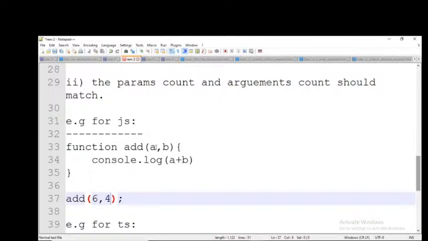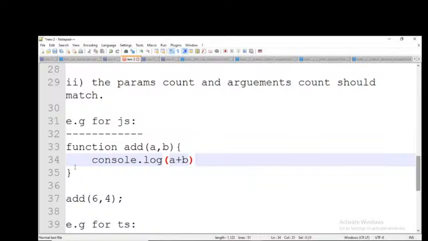Clear, everybody? So in the next one, what am I doing? I'm doing an addition operation, A plus B. Now tell me what output I will get. A value is 6, B value is 4. So number plus number equals number. Number 6 plus number 4 equals number 10. Number plus string equals string only. String plus number equals string only.